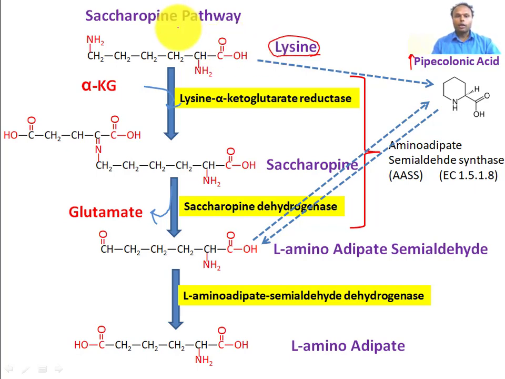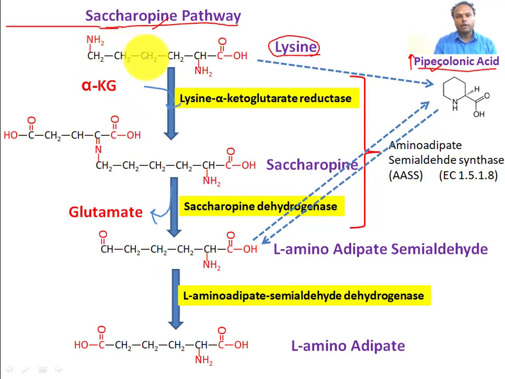So in lysine catabolism there are two pathways. One is the main pathway, called the saccharopine pathway, and the second is the pipecolic acid pathway. The saccharopine pathway is the major pathway of lysine catabolism. The pipecolic acid pathway is the minor pathway. The saccharopine pathway occurs in the mitochondria of the liver, whereas the pipecolic pathway occurs partially in mitochondria and also in peroxisome, especially in neuronal tissue. Now, before going to talk about lysine catabolism, let me first talk about the lysine structure.